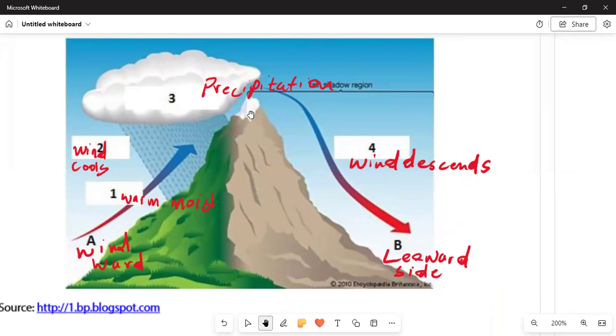We've got the form of precipitation, whereby we are saying that there will be a wind that can occur. It will go up the mountain, whereby it will be forming this cloud. And then by means of number 2, which is the wind which cools and blows, and moving to number 4, whereby we are saying the wind descends, causing the leeward side at this place.